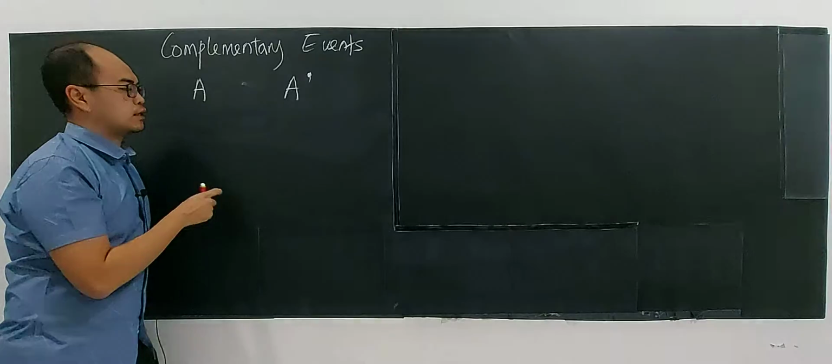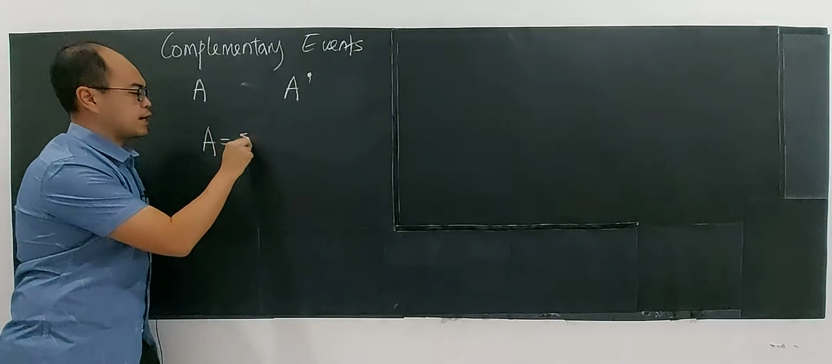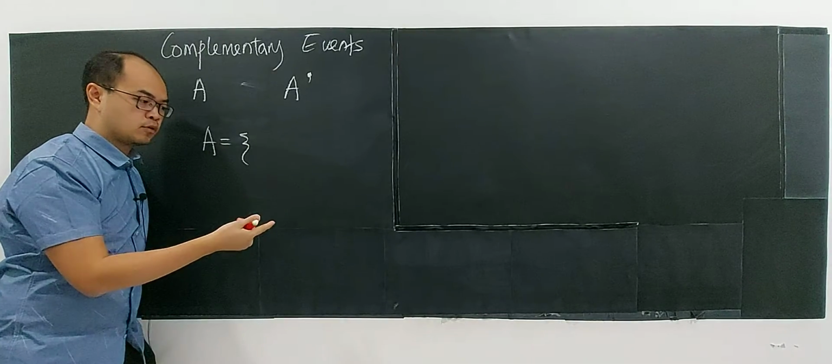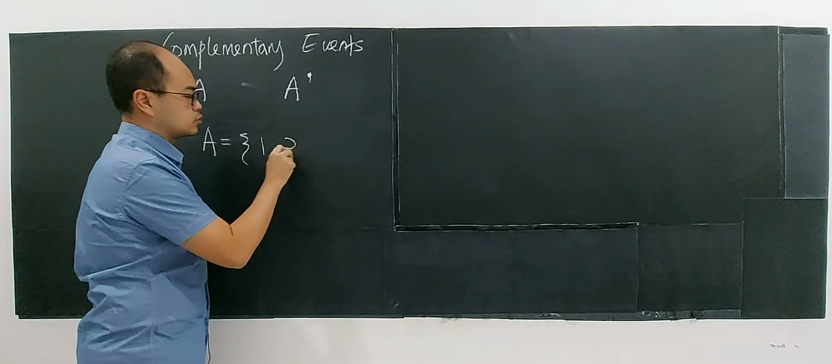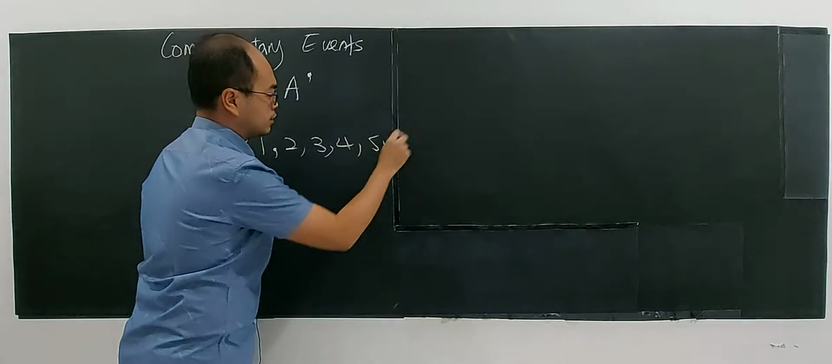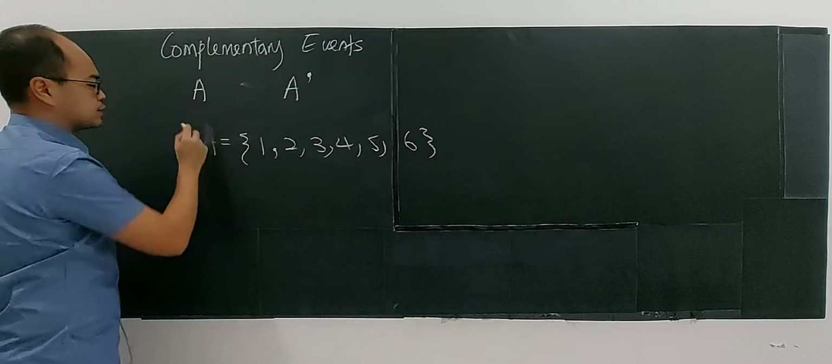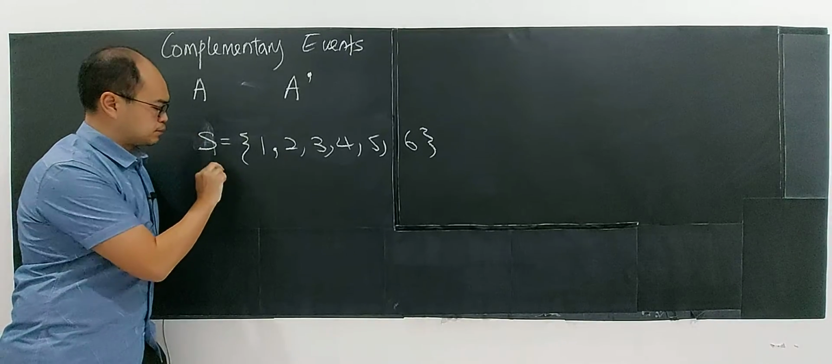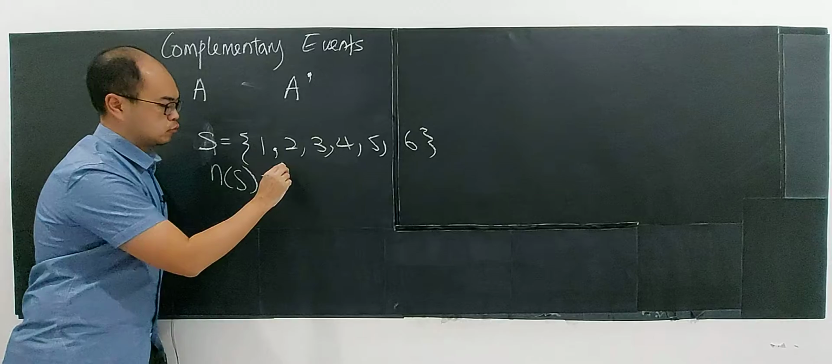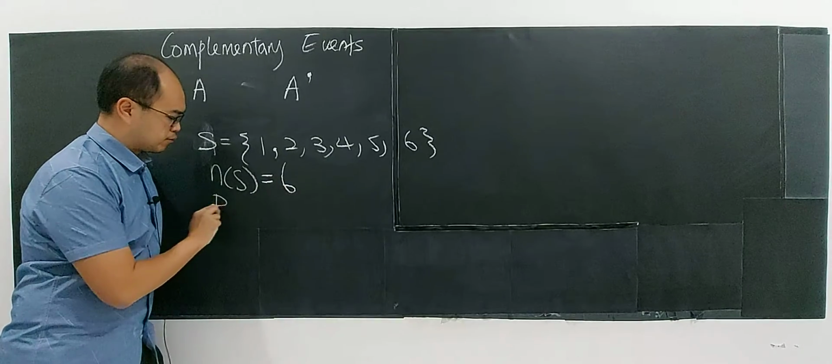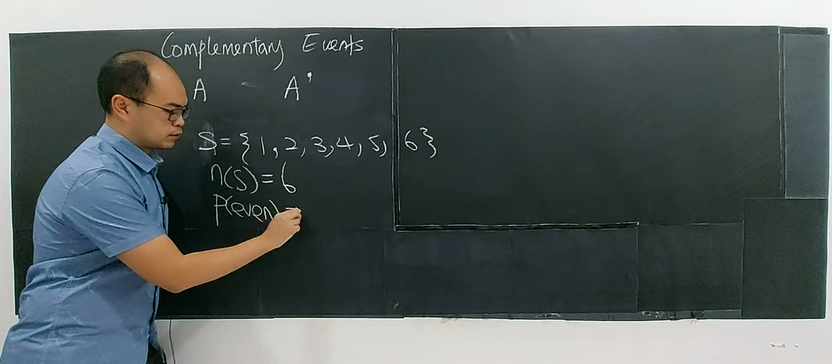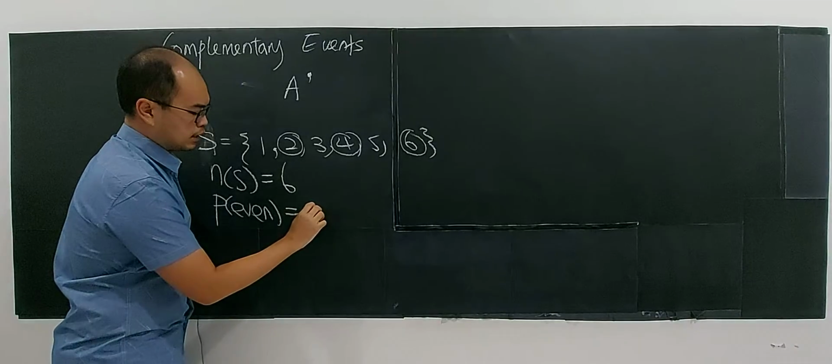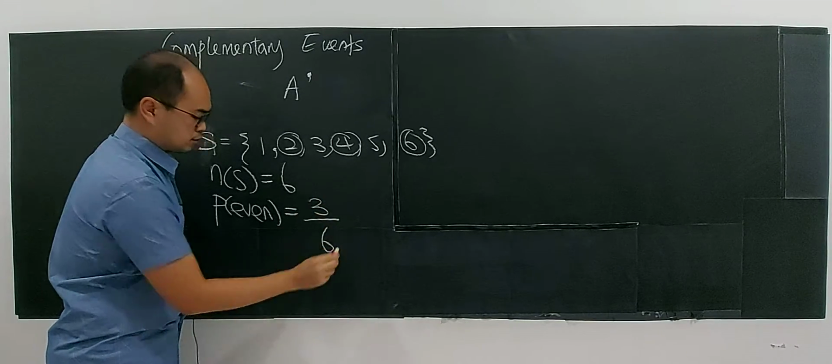Let me give you an example. A is the event of the score from a dice that I toss one time. The sample space here will be 1, 2, 3, 4, 5, and 6, so the total number of possible outcomes is 6. What is the probability of getting an even number? Even numbers are 2, 4, 6, so it is 3 out of 6.